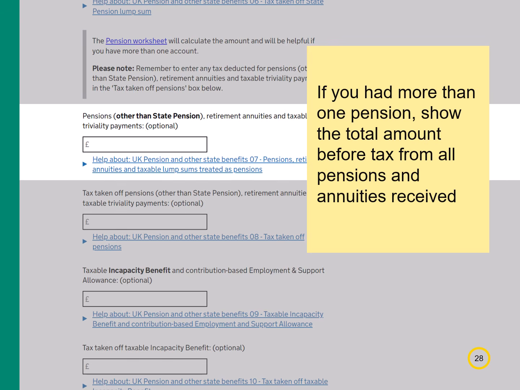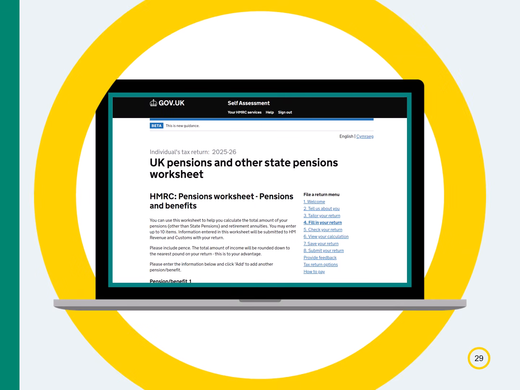If you had more than one pension, show the total amount before tax from all pensions and annuities received in the year. There's a worksheet to help with these. This worksheet will be sent to HMRC when you submit your tax return. When using the worksheet, enter the amount from each pension, including pence. The system will round down the total income to the nearest pound. This is to your benefit.